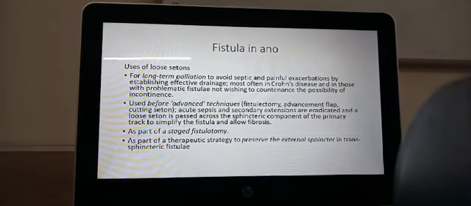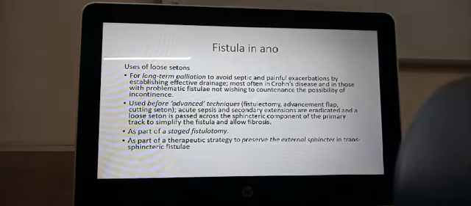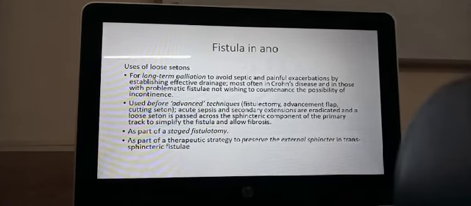Setons are nothing but a string or any suture material, or maybe a tube, which you pass through the fistula. It will pass through the entire fistulous tract from the skin to the mucous membrane, and then we bring it out through the anal canal and tie it around like a ring. Each day we ask the patient to pull it a little bit. He will be causing a small ulcer on the mucosal side. Then that ulcer will come together and heal.